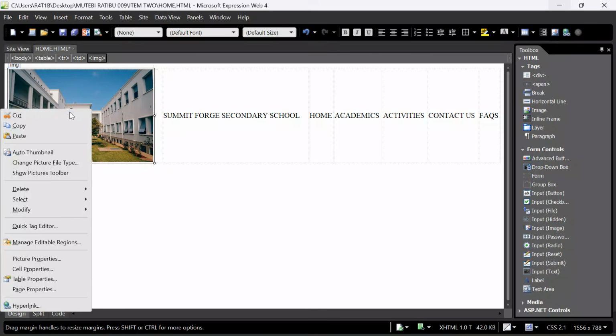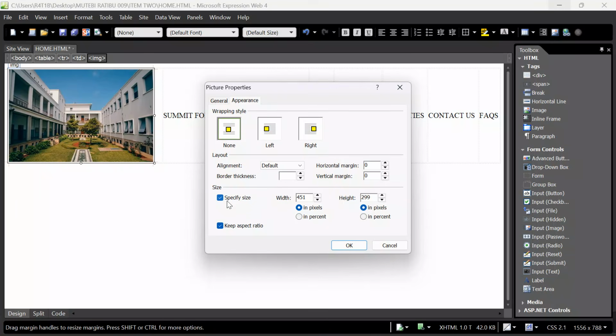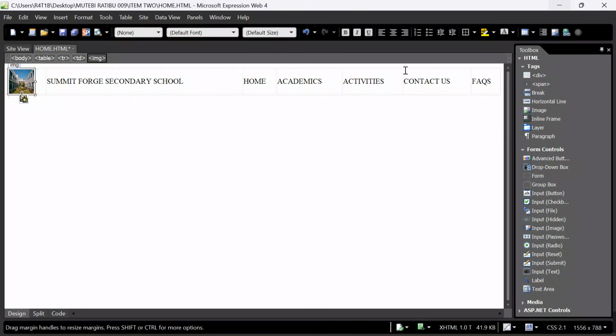Right click on it. Go to picture properties. I want us to give it clear width and height measurements. I want to keep the aspect ratio. Come over here. I want to keep the width at 80. Even here, I want to keep its height at 80 so that it is really blending. Yes. After putting that there, align it center.